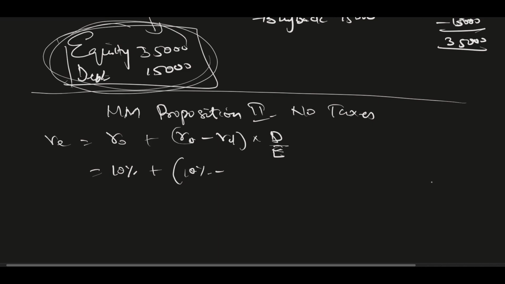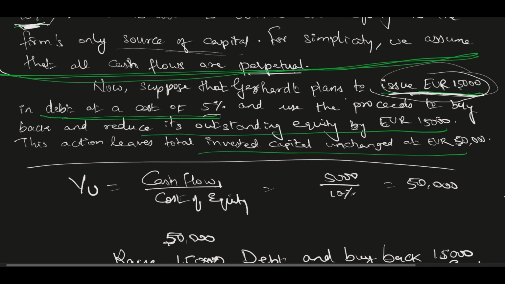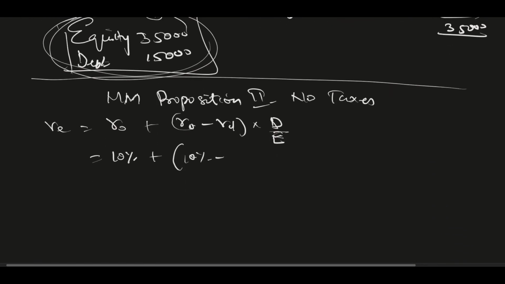It was given in the question. So the cost of debt is 5% into debt 15,000 divided by equity 35,000.